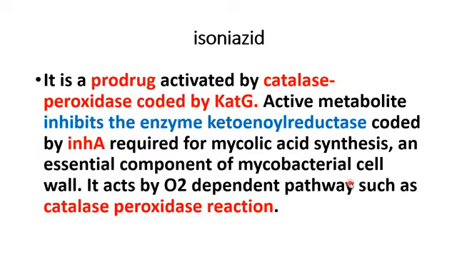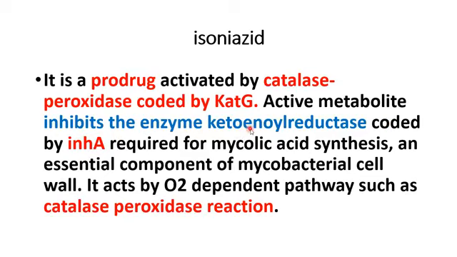Today I'm going to discuss only isoniazid and rifampicin. Coming to isoniazid, it is actually a prodrug. It is activated into its active metabolite by the enzyme catalase peroxidase, which is coded by the gene called KatG. The active metabolite inhibits the enzyme ketoenoyl reductase, which is coded by the gene called InhA.